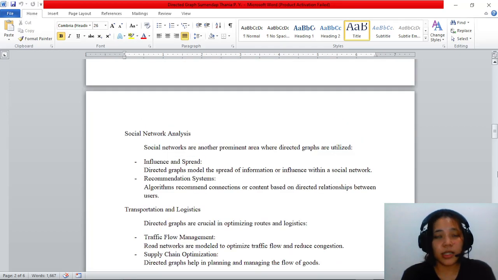In social network analysis, directed graphs are used to study influence and spread. Directed graphs model the spread of information and influence within a social network. In recommendation systems, algorithms recommend connections or content based on directed relationships between users.